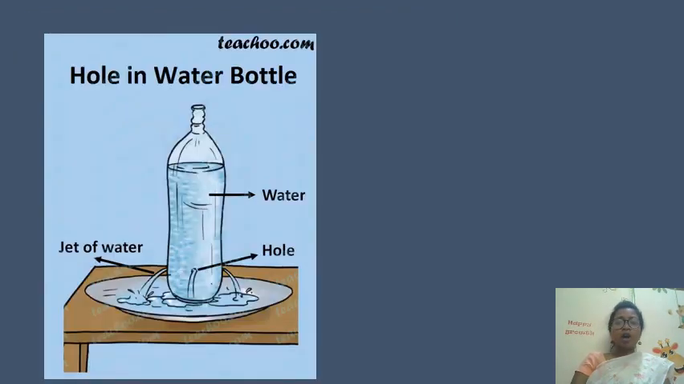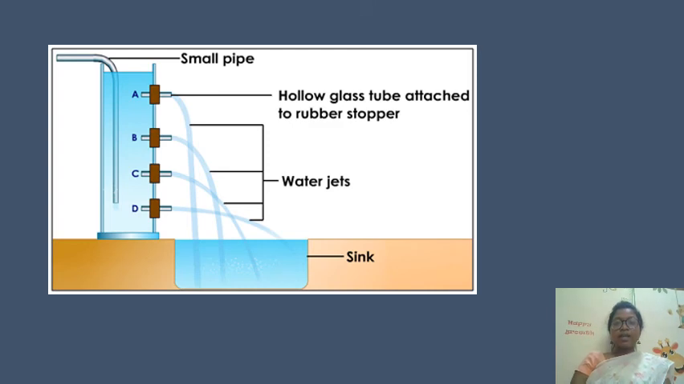Okay. Now you see there are holes in the water bottle and the water is gushing out of the holes. That means it flows sideways and with equal depth. Now, in another diagram here, you have put holes A, B, C and D. They are all at different depths. So the pressure exerted here depends on the height of the column or height of the water.